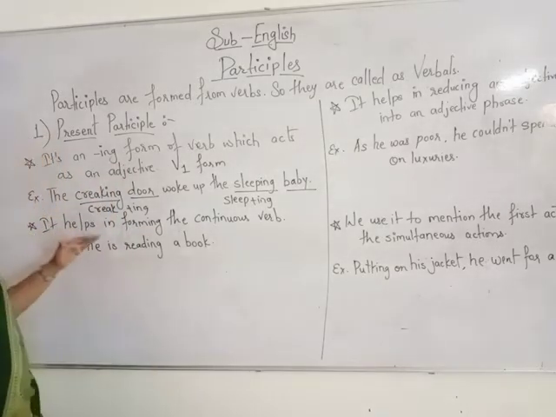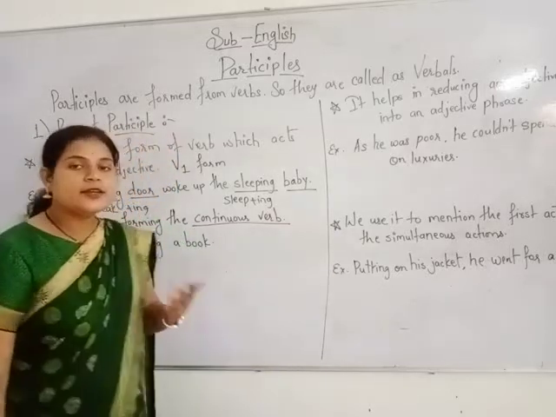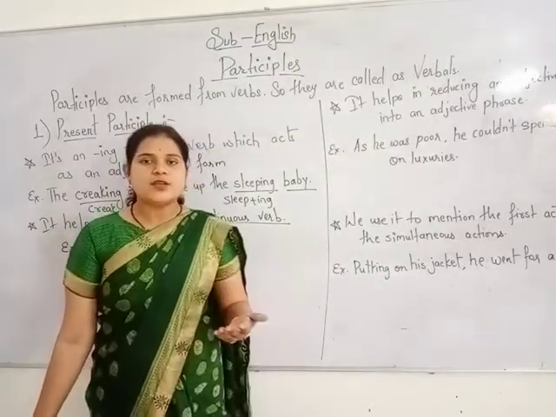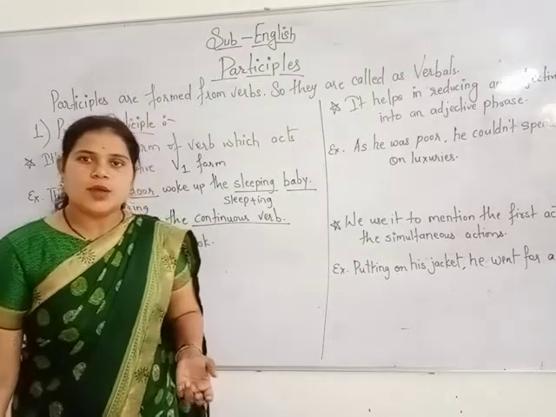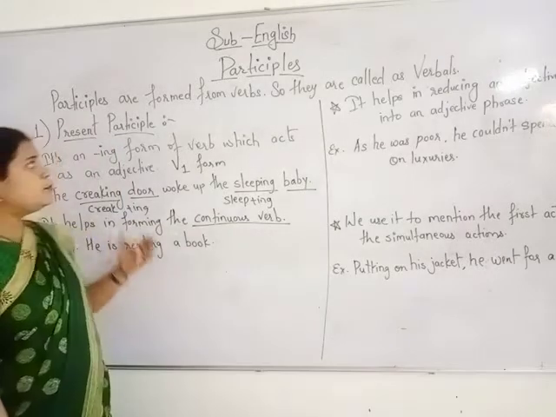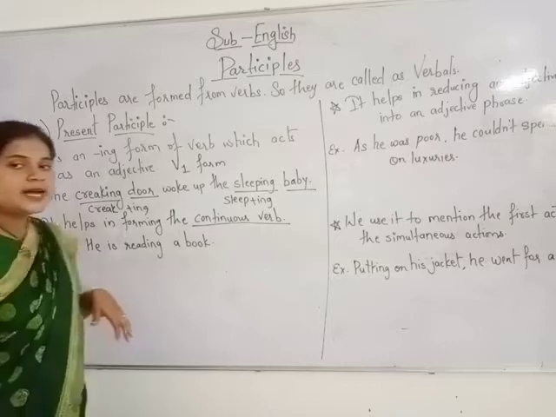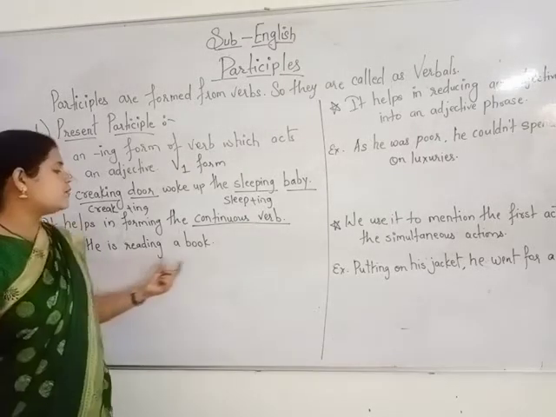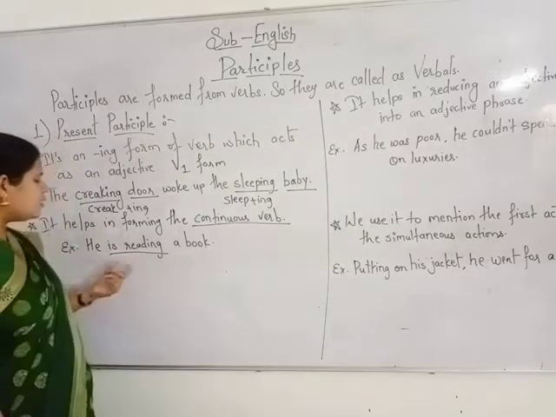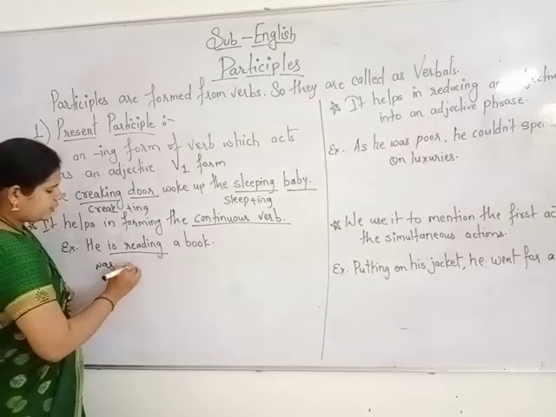Now it also helps in forming the continuous verb. Continuous means present continuous, past continuous, future continuous, all six continuous forms can be formed with the help of the present participle. Like in the example I have taken, he is reading a book. Here I can also write was reading, or were reading.